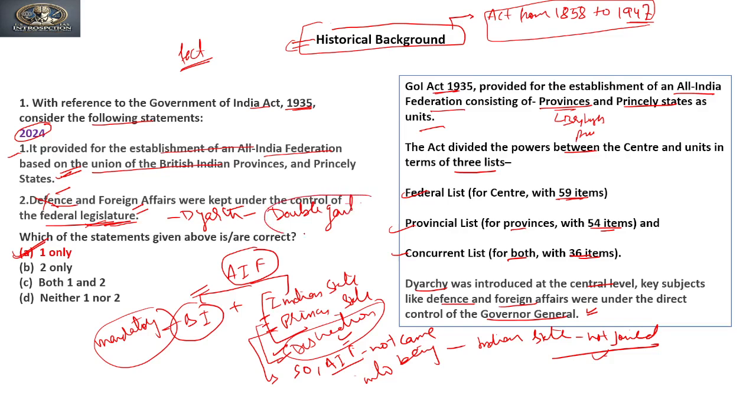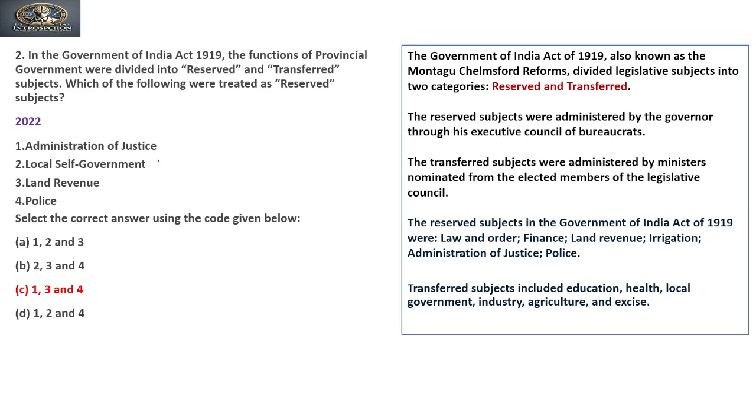Double government. So diarchy at the center was introduced by the 1935 Act. Clear? So this is the first question. Now if we move to the next question, the next question was asked in 2022.